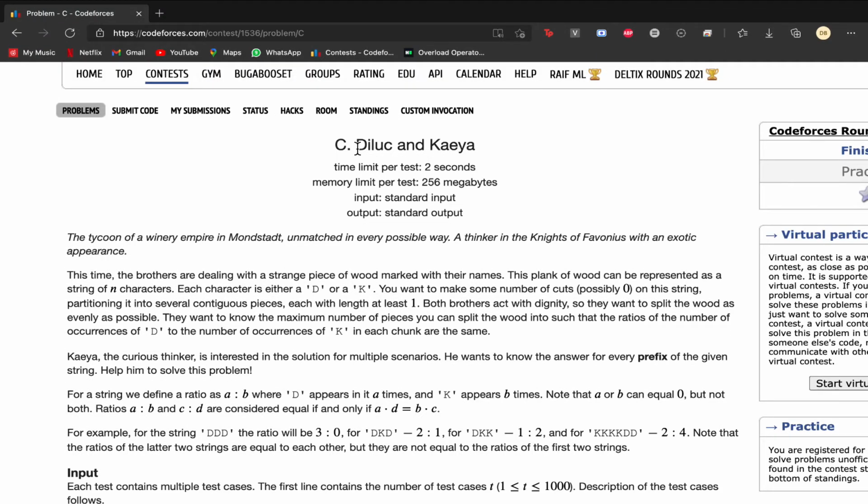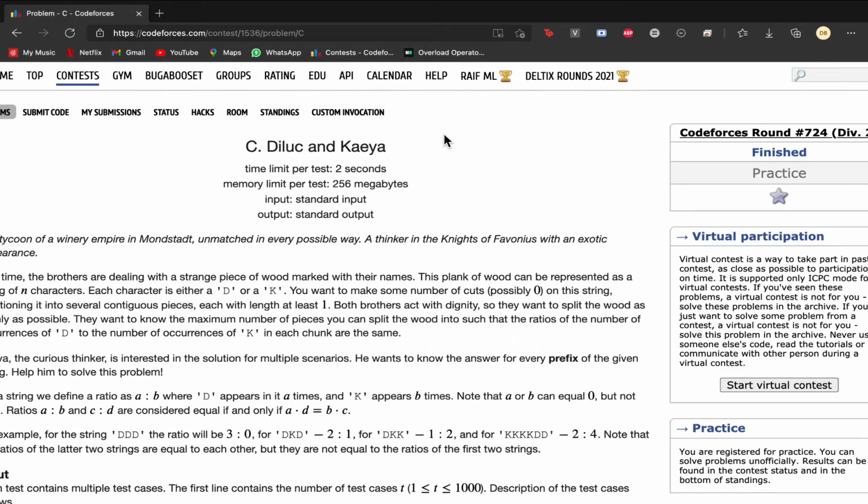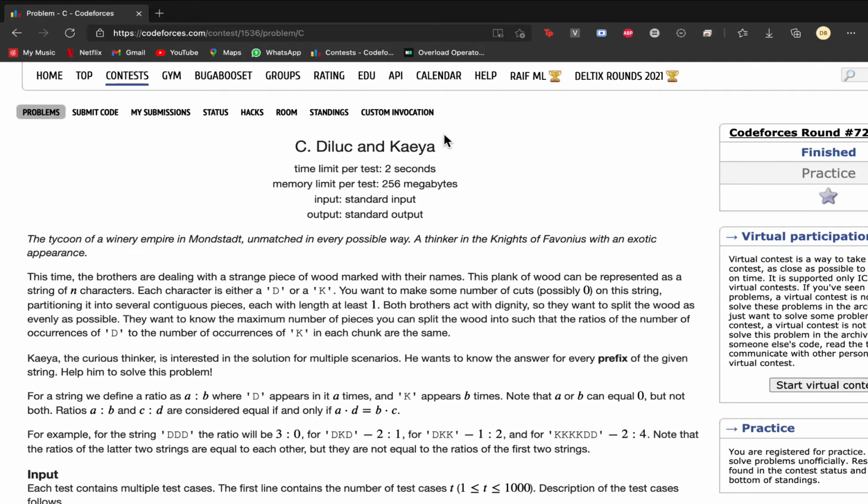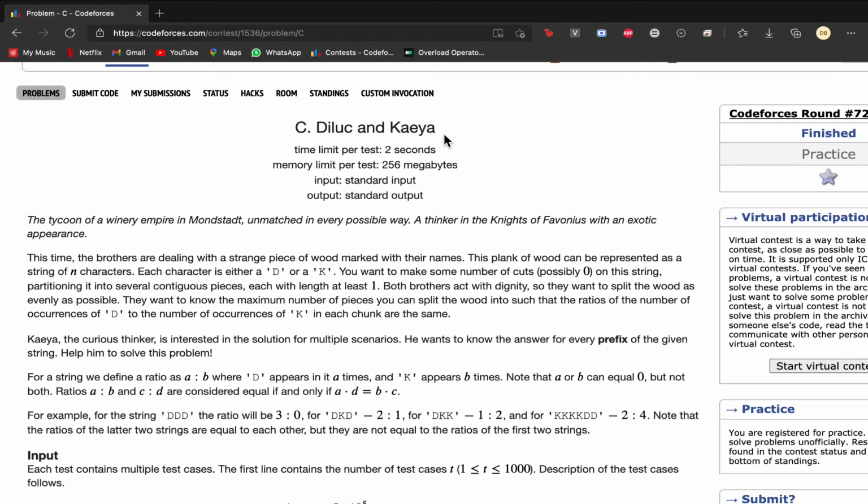We have the third question for the Codeforces Round 724, Division 2, and this question is Diluc and Kaeya. The question statement starts with the quote and the icon of one empire and so on. This time the brothers are dealing with a strange piece of wood marked with their names. This piece of wood can be represented as a string of n characters. The characters are either a D or a K.